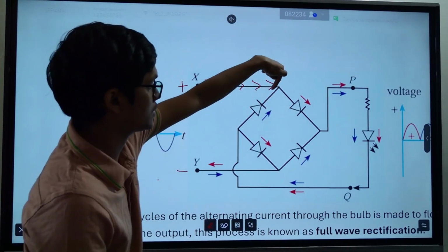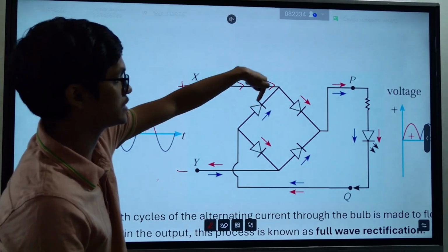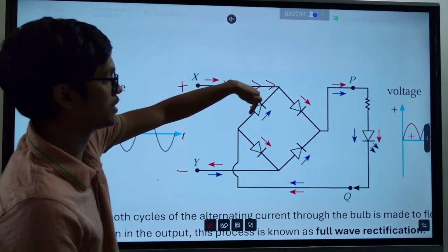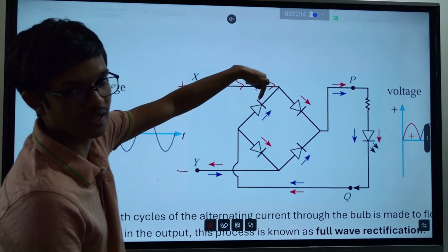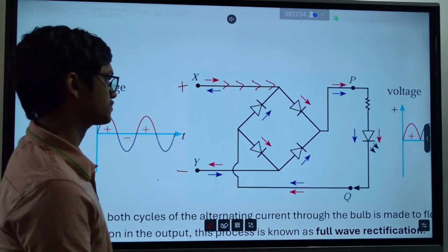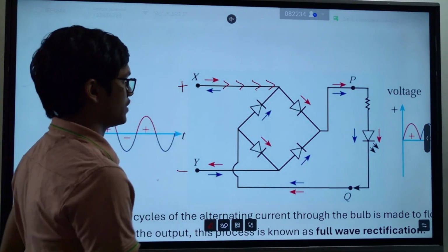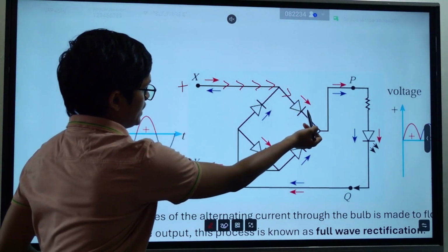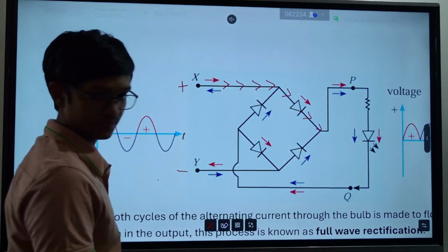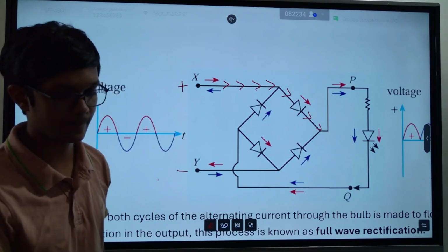Why? Diode doesn't allow any current in this direction. So this current can pass through the circuit only in this direction. Clear?